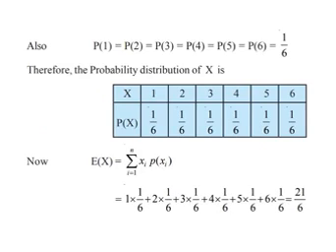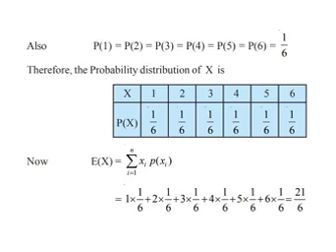When you make a tabular column, we'll get it like this. So expectation of x will be 1 into 1 by 6 plus 2 into 1 by 6 plus 3 into 1 by 6 and so on. We'll get the answer 21 by 6, right? That is the expectation of x, or the mean of the random variable x.